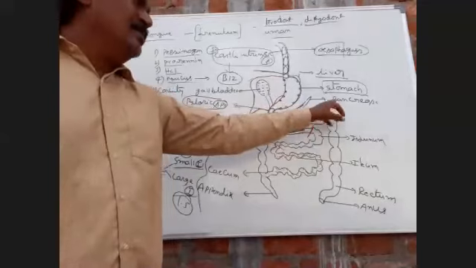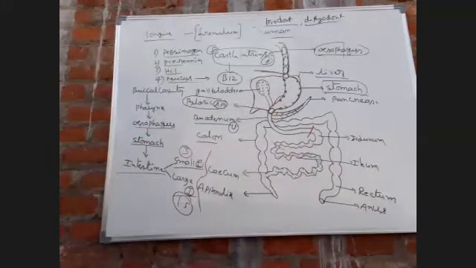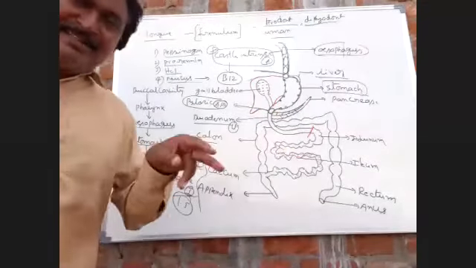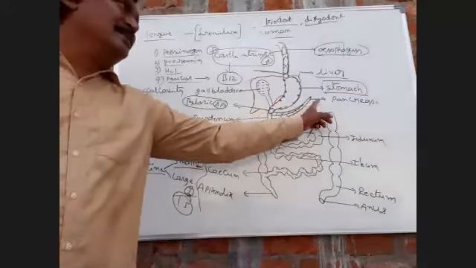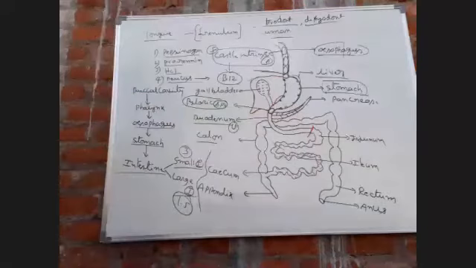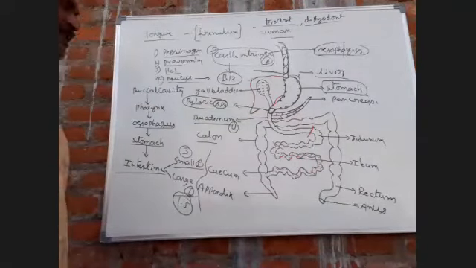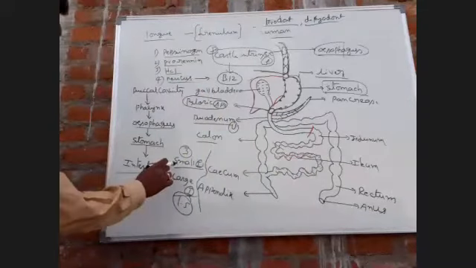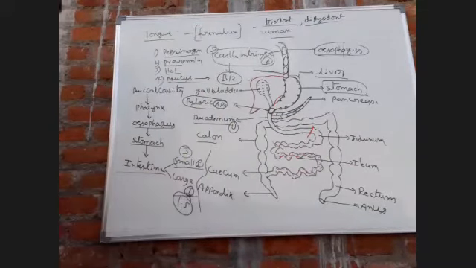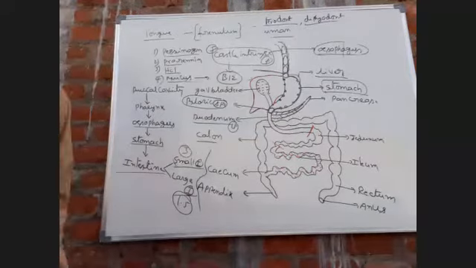This pancreas is also called a duct and ductless gland. Next one. This is over the small intestine. The total length of the small intestine is 3 meters. Next, to come to the large intestine. The large intestine is divided into 3 parts: cecum, colon, rectum.